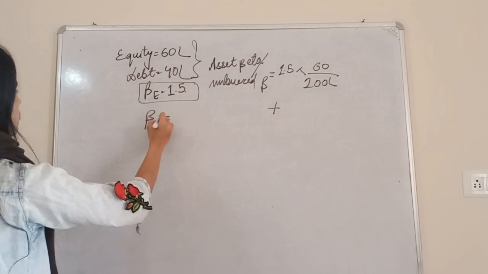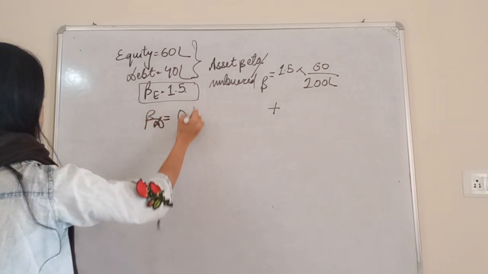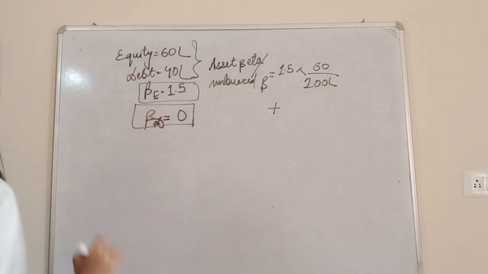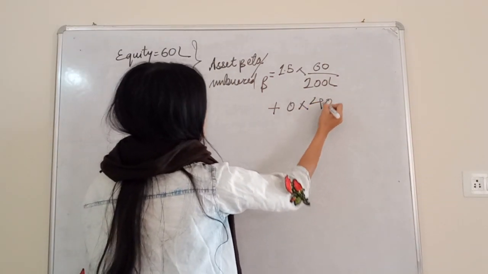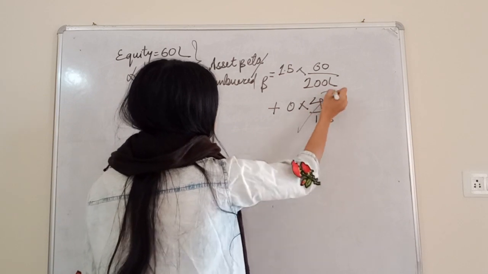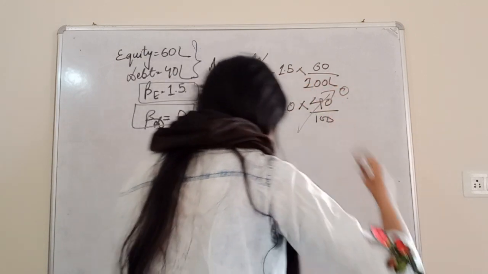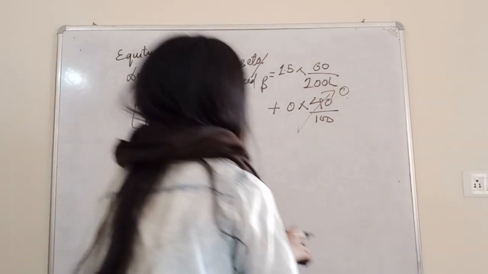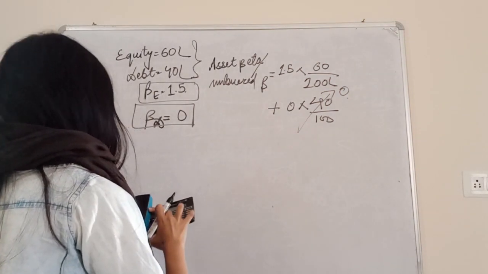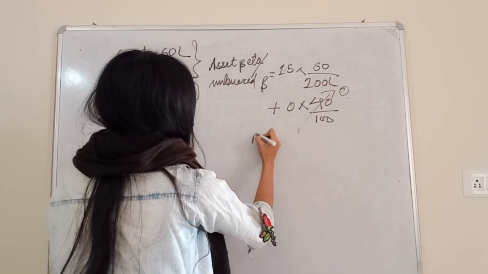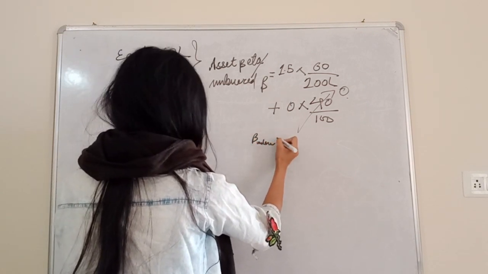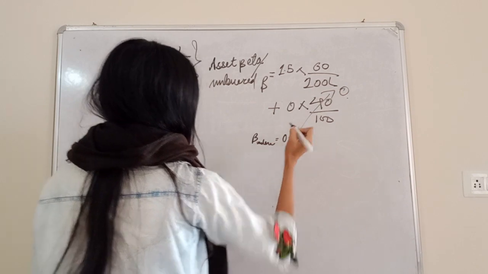In the question it has not been given, so we will always assume it 0 until and unless it has been provided in the question. Okay, so 0 multiplied by 40 divided by 100, so this becomes 0. After solving this, we get 1.5 multiplied by 60 divided by 100. So unlevered beta is coming 0.9. Okay.